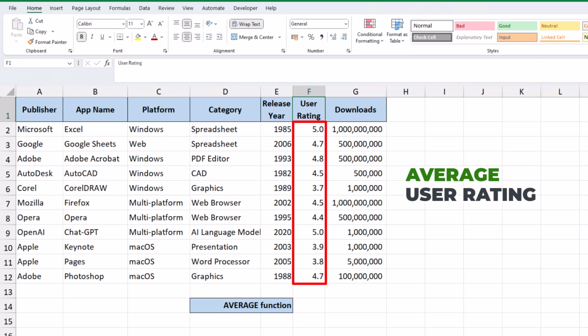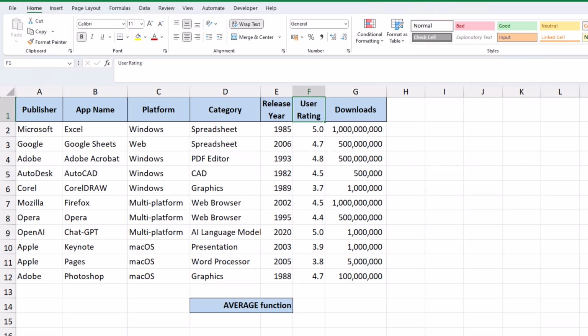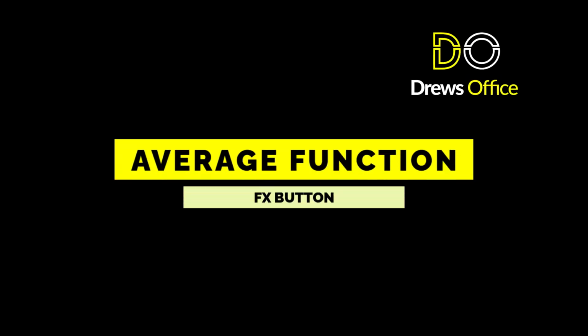And when we think of calculating the average, quite often we're talking about the arithmetic mean. And usually we would add up all of the items and then divide it by the number of items. Now, instead of using that long-winded method, we can employ the average function, which will save us a lot of time.